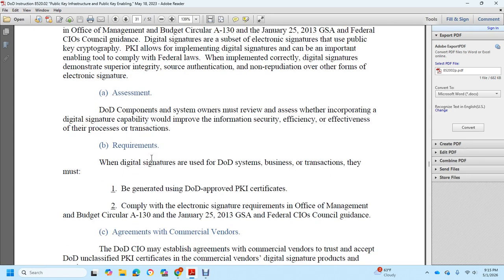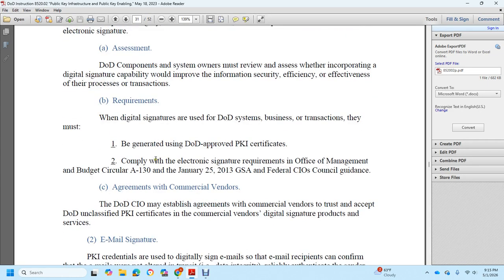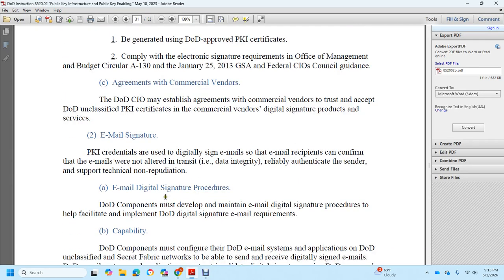When digital signatures are used with DoD system business and transactions, they must be generated with DoD approved public key infrastructure certificates and comply with the electronic signature requirements of Office of Management and Budget 8130, January 25th 2013, and GSA Federal Chief Information Officer Council guidance. Agreements with commercial vendors: the Department of Defense Chief Information Office management level agreement with commercial vendors trust, except with the DoD unclassified public key infrastructure certificate, commercial vendors' digital signature products and services.